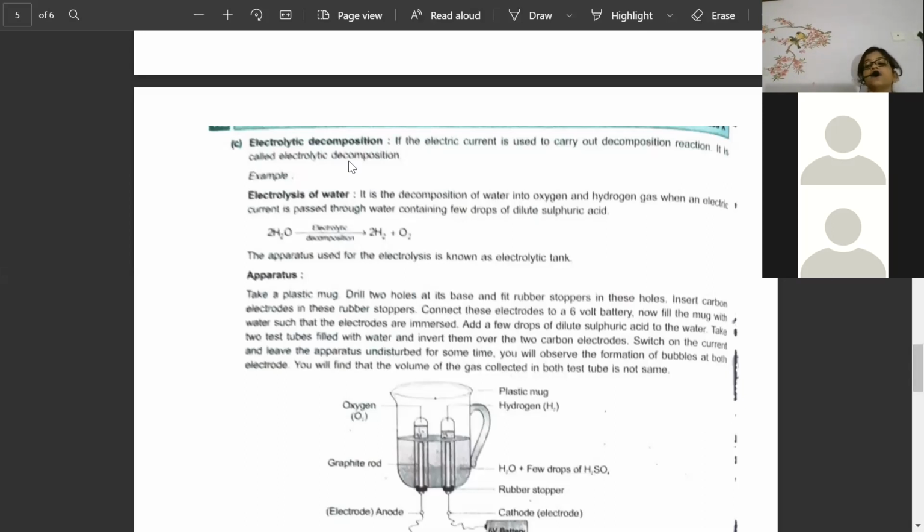Now you see here, electrolysis of water, how can it be done? The decomposition of water into oxygen and hydrogen gas, when an electric current is passed through, is exactly called the decomposition reaction, and it is specifically dealing with electrolysis. Can anybody tell me what is the need of doing electrolysis?